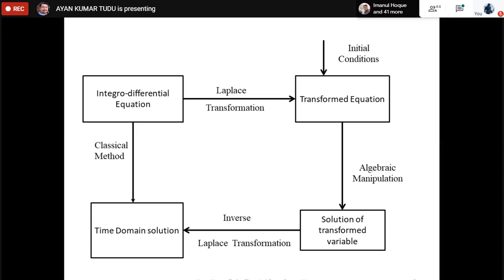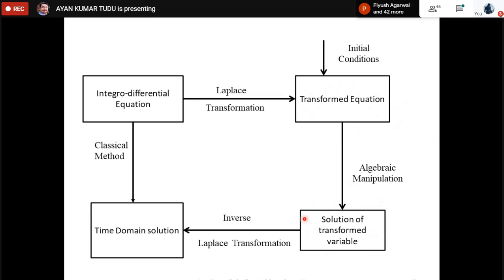So what we do is that we first transform the equation to our transformed equation. Here again, some initial conditions, if present, have to be taken care of. Remember that this transformed equation is in the frequency domain. We go for some algebraic manipulation, and from this transformed equation we get the solution of the transformed variable.